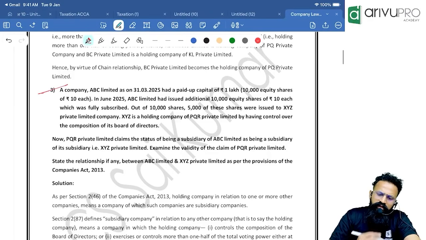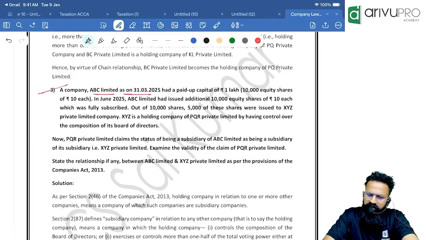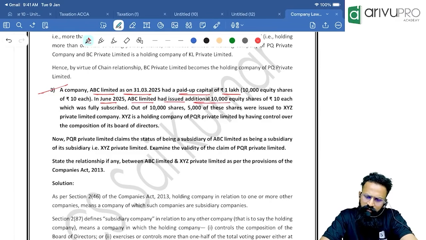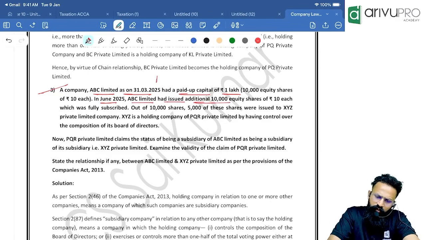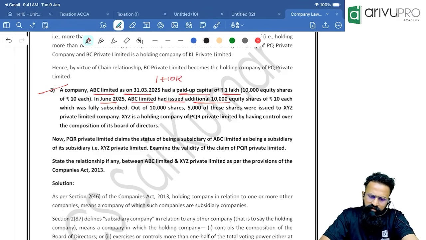Okay. Third one: a company ABC Limited as on 31st March 2025 had a paid up capital of 1 lakh. In June 2025, ABC Limited issued additional 10,000 equity shares, which were fully subscribed.